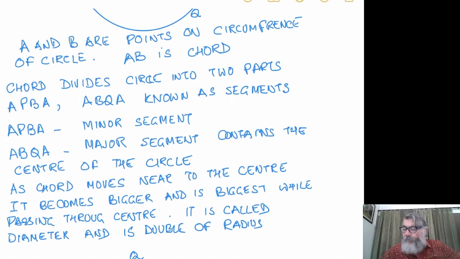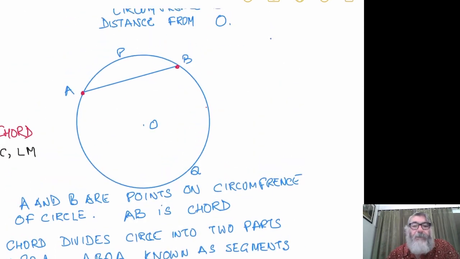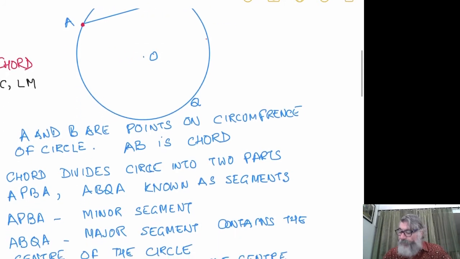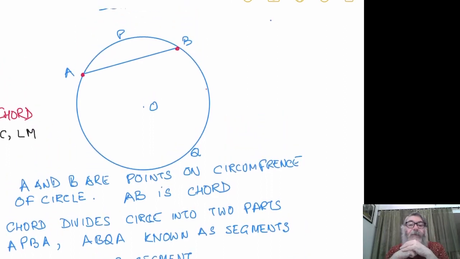Okay, till now we discussed that. Then we discussed the major segment and the minor segment. Like we said, APBA and ABQA are known as segments. APBA is the minor segment, and if you see, in the minor segment you will not find the center of the circle. In the major segment you will find the center of the circle.